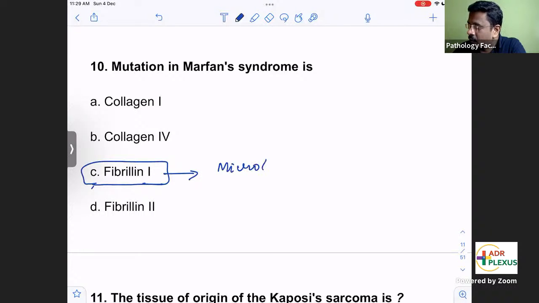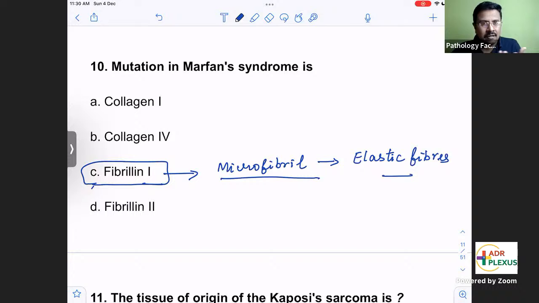This fibrillin is responsible for the microfibril environment in connective tissue. In this microfibril environment you will have fibrillin material. The microfibril is the background on which the body lays down elastic fibers. For the elastic fibers in connective tissue to be laid down in a tissue, you need the microfibril environment, and for that you need fibrillin. Where can these elastic fibers be? In blood vessels, in ligaments, even in the zonules of the lens. In these areas you will have a lot of elastic fibers. So remember, what happens in Marfan's?